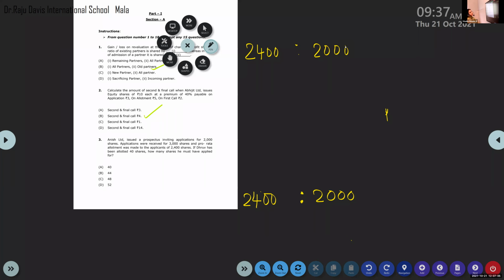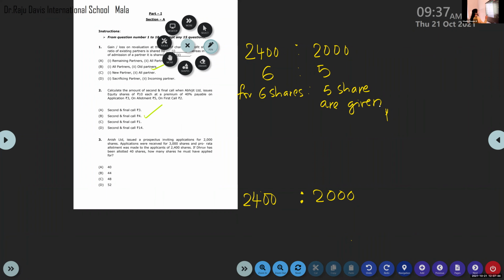Tomlin, tell me the ratio, please. 6:5 is the ratio. This means that for 6 shares applied, 5 shares are given. Those who applied for 6 shares will get 5 shares because only 2,000 shares are there with the company.